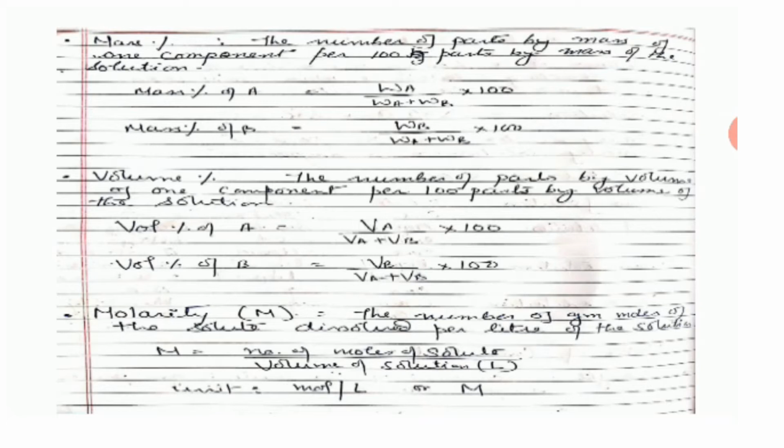The most important one here is your molarity, which is denoted by capital M, and it is the number of moles of the solute dissolved per liter of the solution, and its unit will become mole per liter or capital M. If we mix the molarities of the two solutions, the formula will become M1V1 plus M2V2 is equal to M3 into (V1 plus V2).